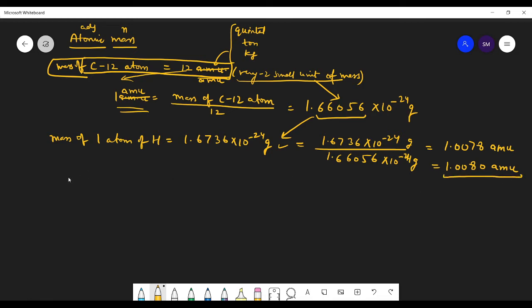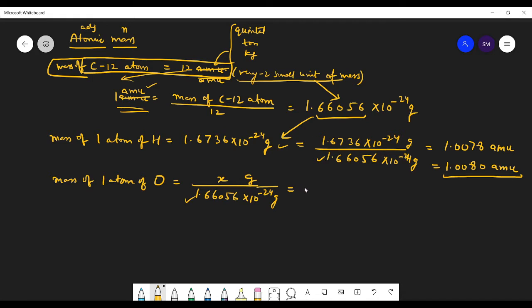Similarly, we have found the masses of other atoms also. Like the mass of one atom of, suppose, oxygen. Suppose this was the mass, x grams. We divided this x grams by 1 AMU, like we did with hydrogen, same with oxygen.